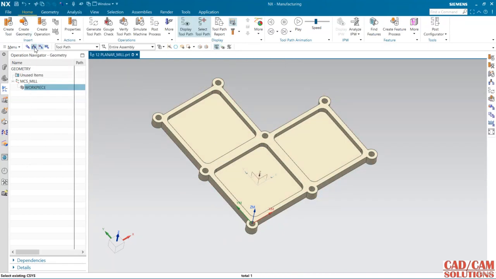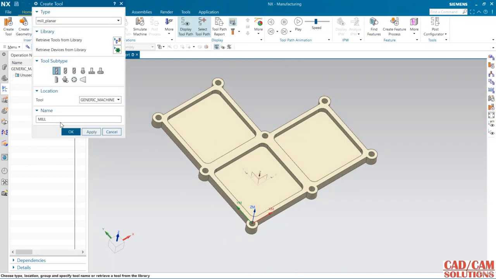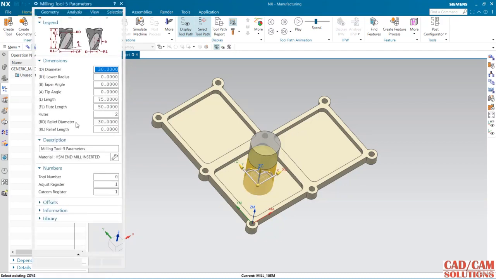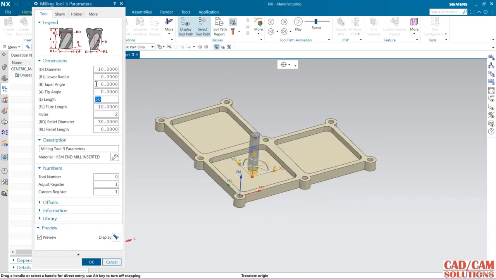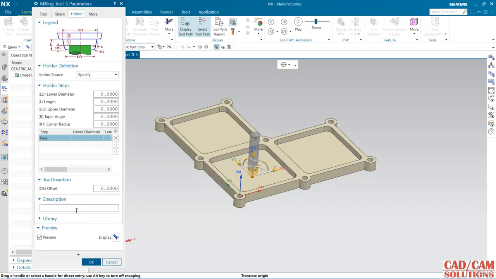Okay, now specify tool, so I'm going to use a 10 mm end mill. The diameter is 10, the length is 50, and add one holder.